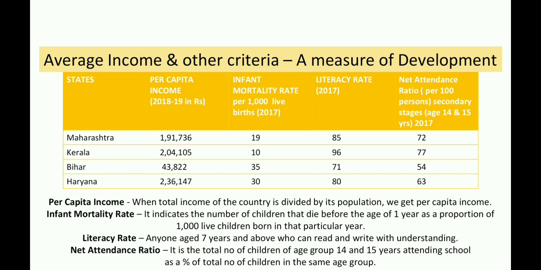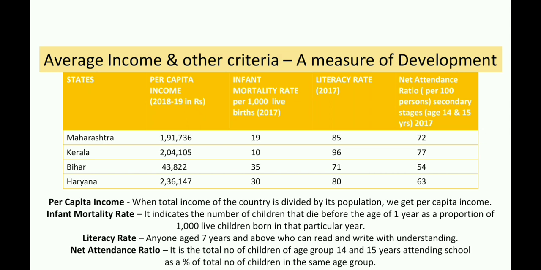In the previous part, when we looked at individual goals, we found that people not only think of income, but apart from that, they also want freedom, security, peaceful life, respect, equal treatment, etc. Now let us better understand this by comparing these states with their income and other criteria. These are the states Maharashtra, Kerala, Bihar and Haryana.